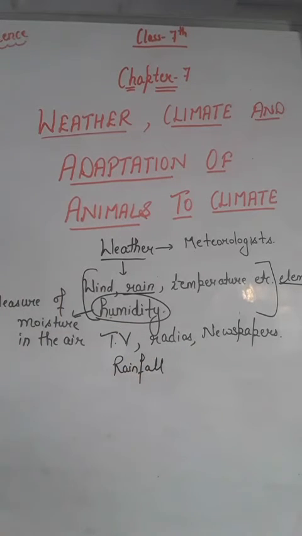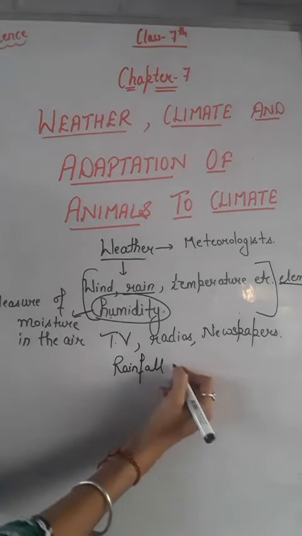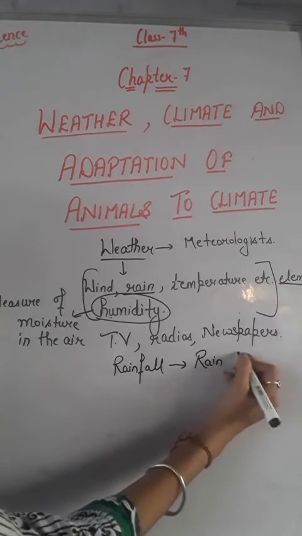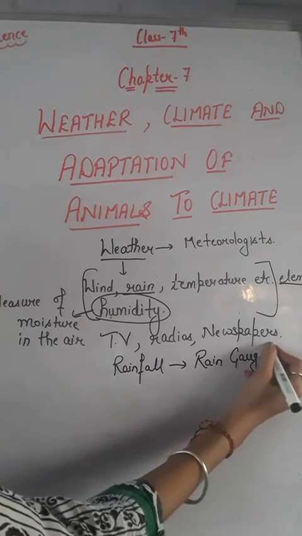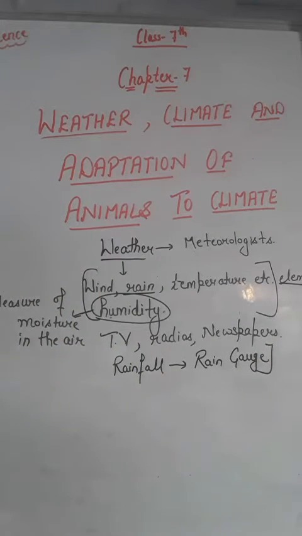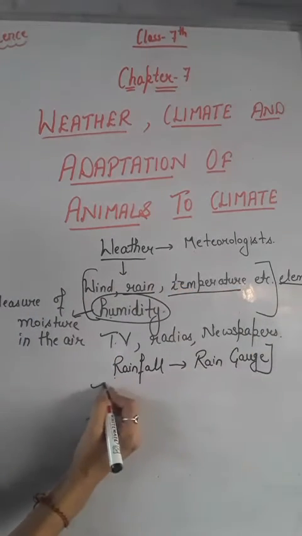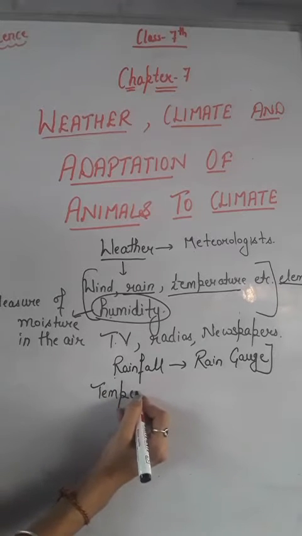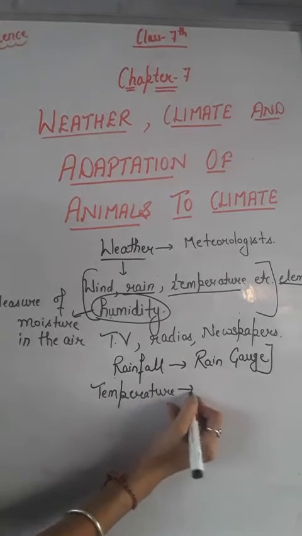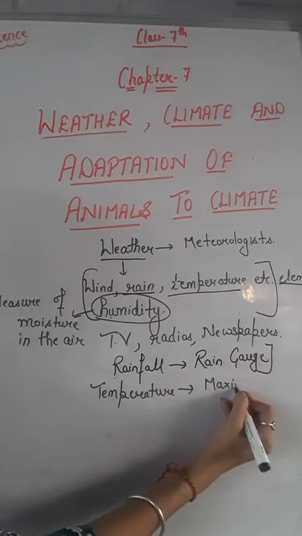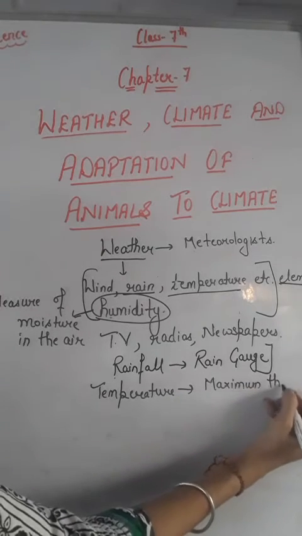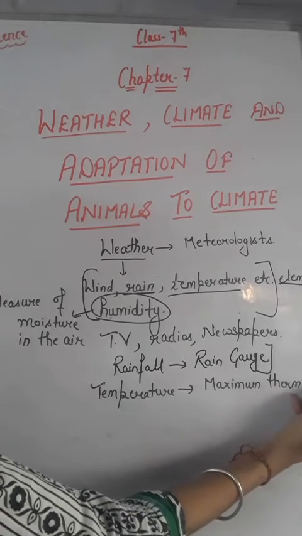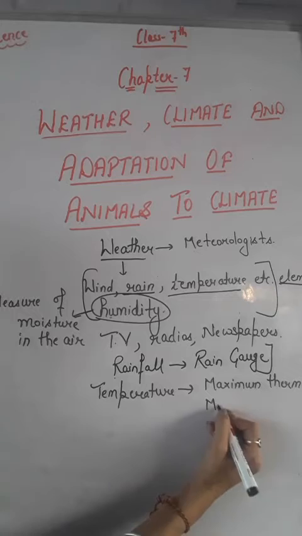Rainfall is measured by an instrument, and that instrument is known as a rain gauge, right? The instrument that is used to measure rainfall is known as a rain gauge. And to record temperatures, there are special thermometers, known as the maximum thermometer and the minimum thermometer,